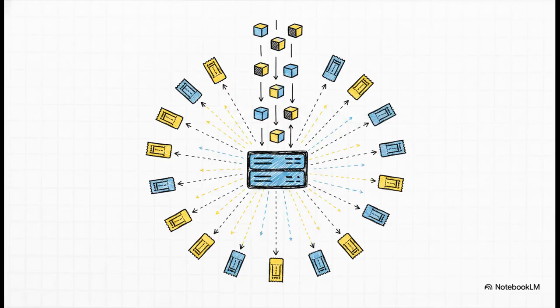To fix this skew, we introduce virtual nodes, or vNodes. Instead of placing each physical server onto the ring just once, we assign it 100 to maybe 256 different virtual positions all over the ring. Essentially, it's exactly like giving each server hundreds of lottery tickets. The law of large numbers suddenly kicks in, naturally smoothing out the data distribution. It's brilliant. However, there's a catch. Every vNode represents a discrete unit of data ownership, meaning we've just radically increased our stateful replication complexity across the board.